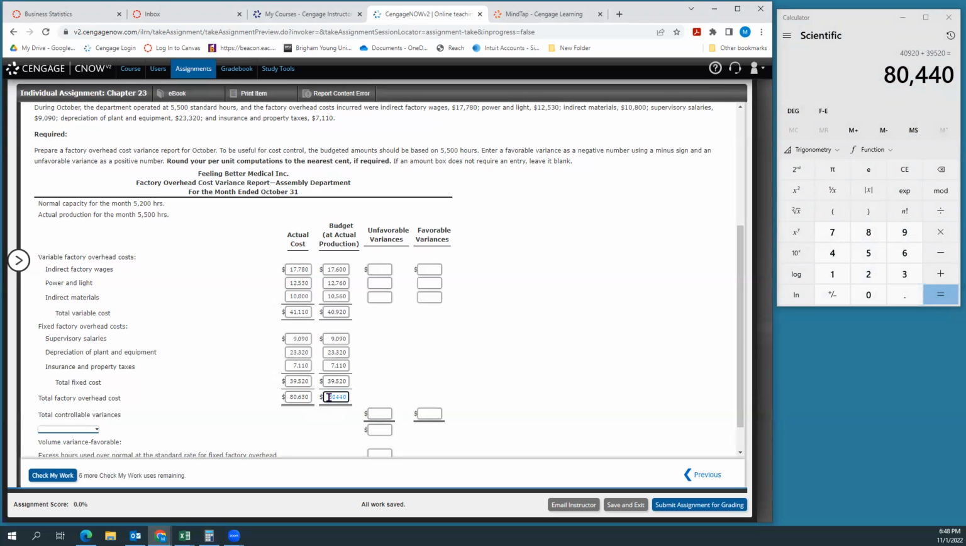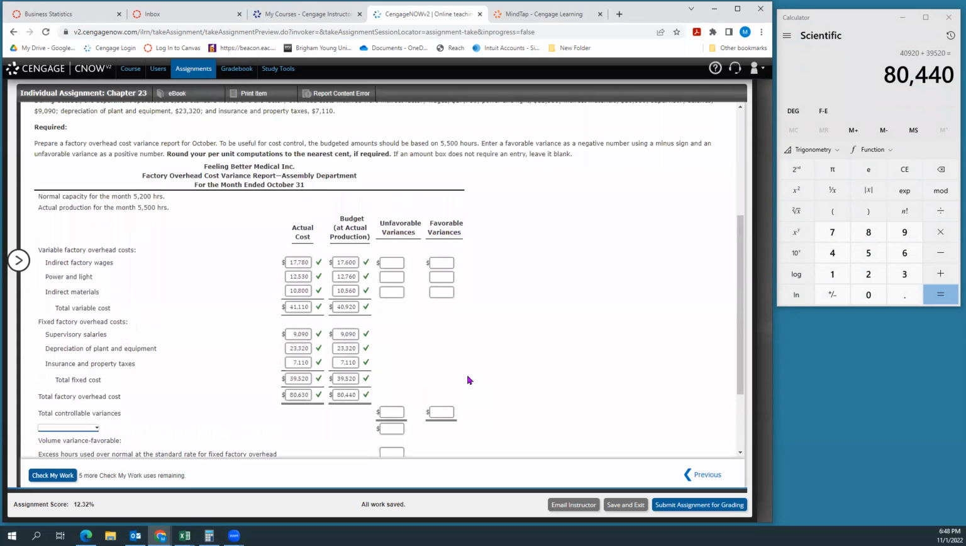Now, this might be a smart time to use one of my checks so that I don't start figuring out all these variances and then find out I had an error. So I'm going to use a check now. Looks like I'm in good shape. So I will go ahead and move on.